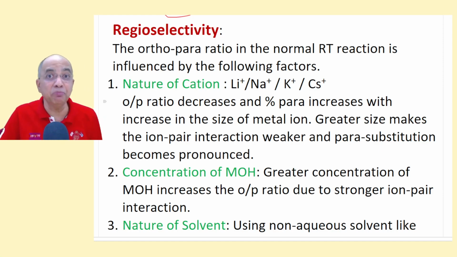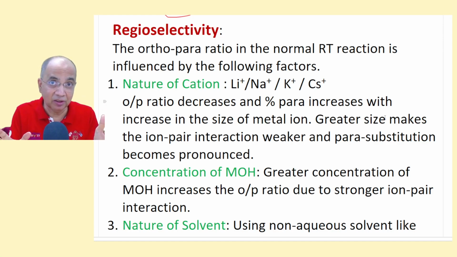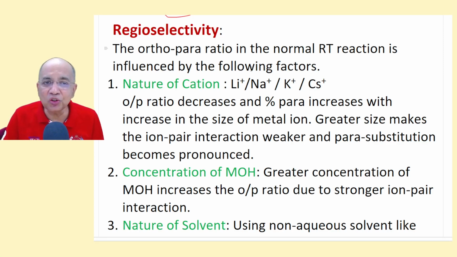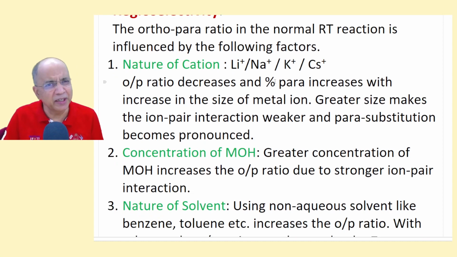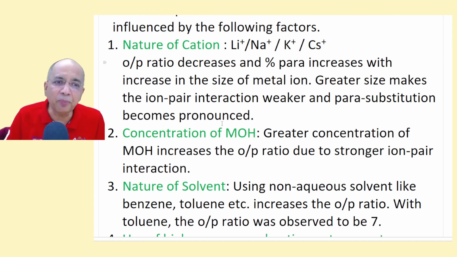Now, coming to regioselectivity. Why ortho? Why para? We are now discussing the normal Reimer-Tiemann reaction. We have not yet discussed the abnormal. The ortho-para ratio is controlled by the following factors. One, the size of the metal ion, which we have already discussed. As the size increases, the ion pair interaction decreases and para substitution becomes more and more pronounced.